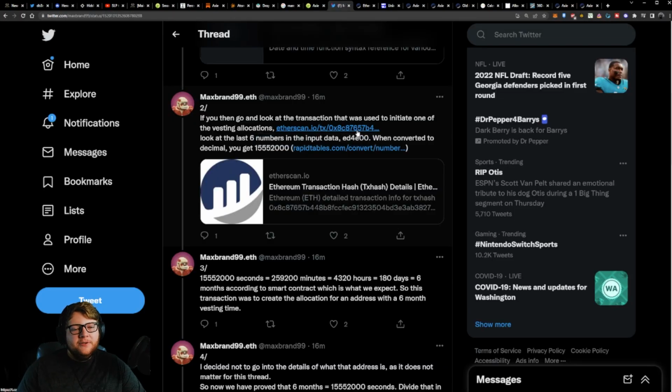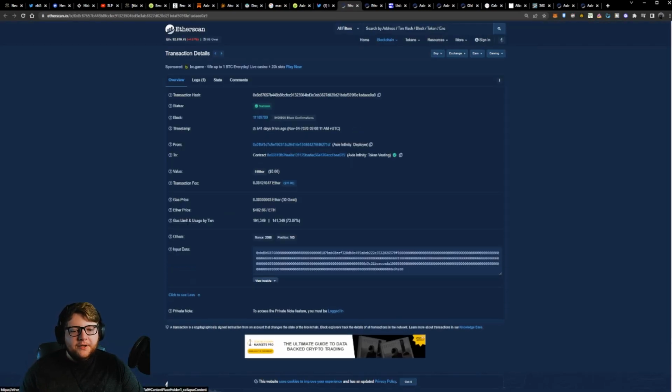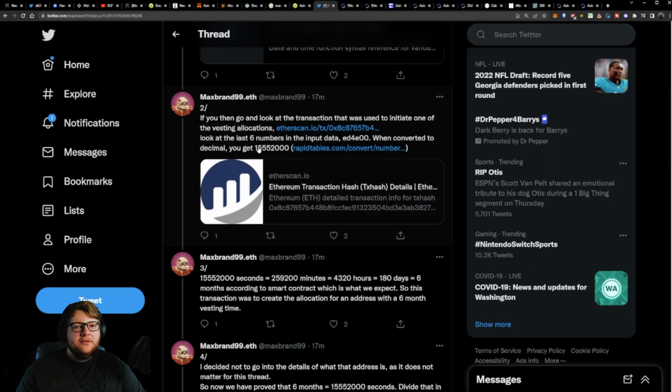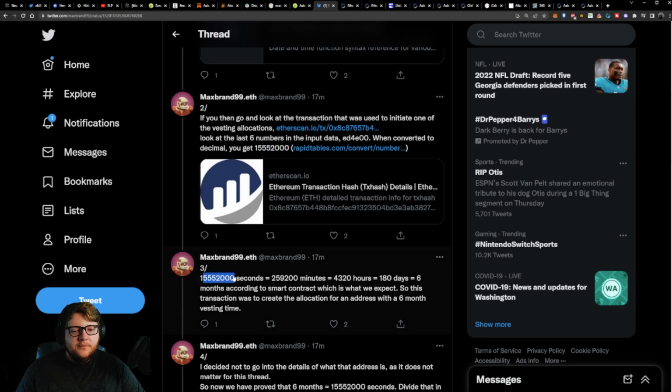Now when we hop over to Etherscan, we can see the time difference between unlocks. We click see more, and you get this big chunk that probably makes no sense to a lot of people. It didn't make sense to me originally. But if we look at this last little bit, ED4E00, when we convert it over to time, it shows the time between unlocks. Max points this out so we can spare ourselves doing the math. Thank you for that, Max. We get this number in seconds between unlocks, then minutes, hours, days, which converts to 6 months based on 30 days per month.